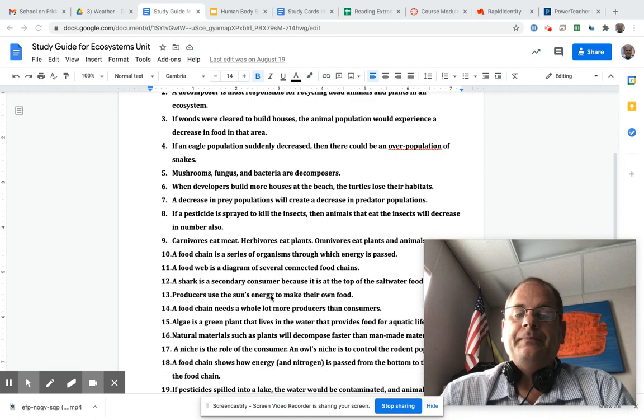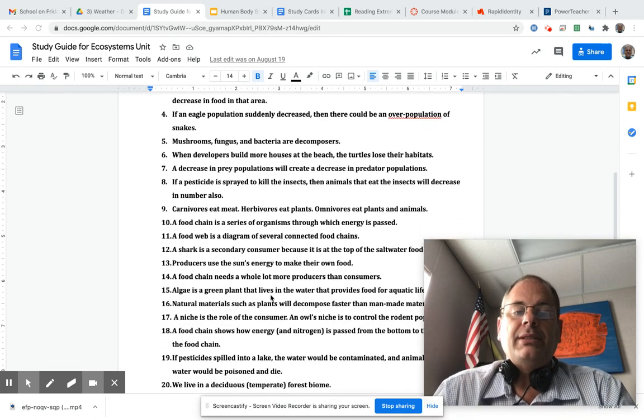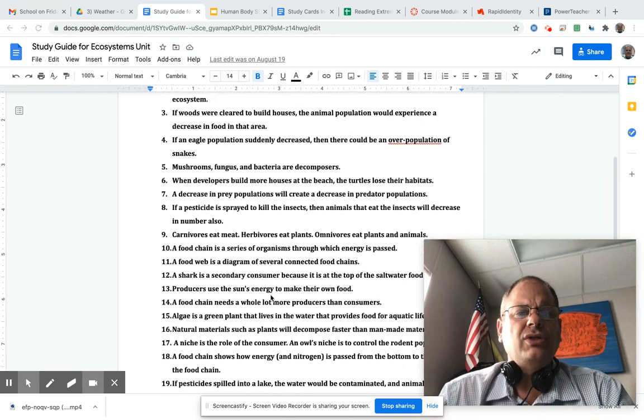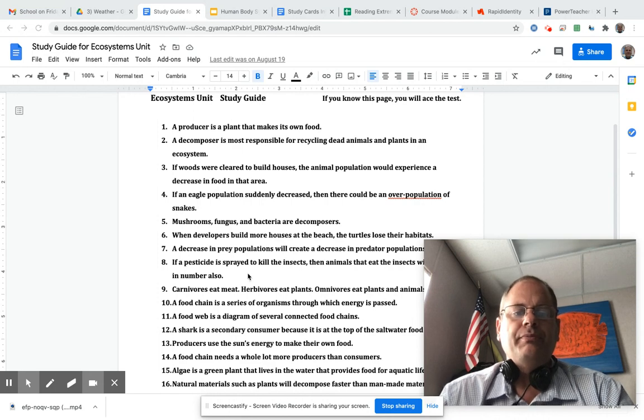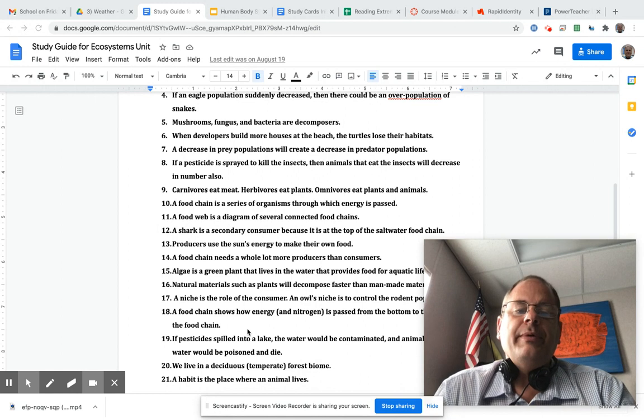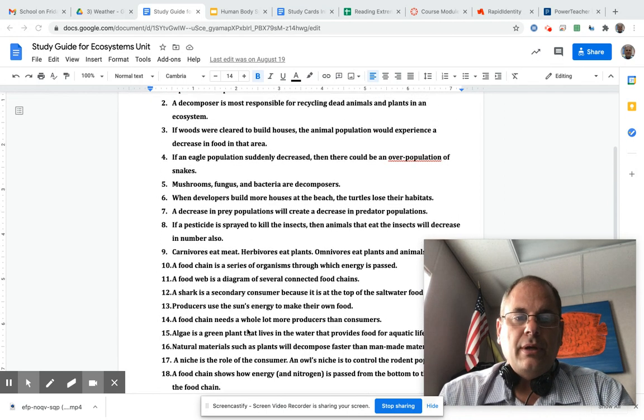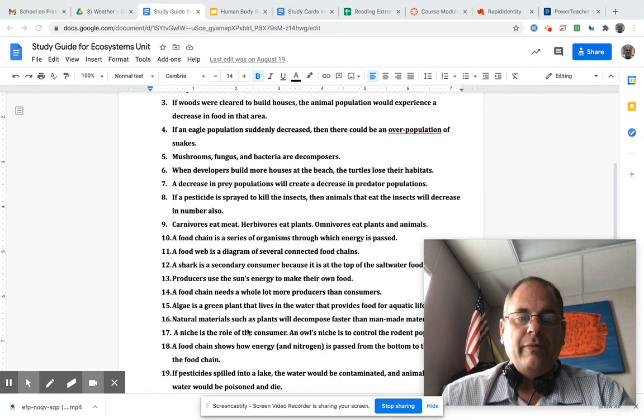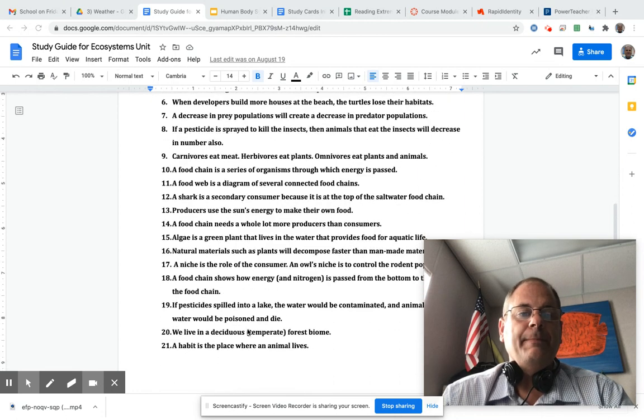Number five, fungus, mushrooms, and bacteria are decomposers. Maybe I should move that up closer to number two, because they are the same thing. When developers build more houses at the beach, the turtles lose their habitat. That relates also to number three. If the woods were cleared to build houses, animal population would decrease.